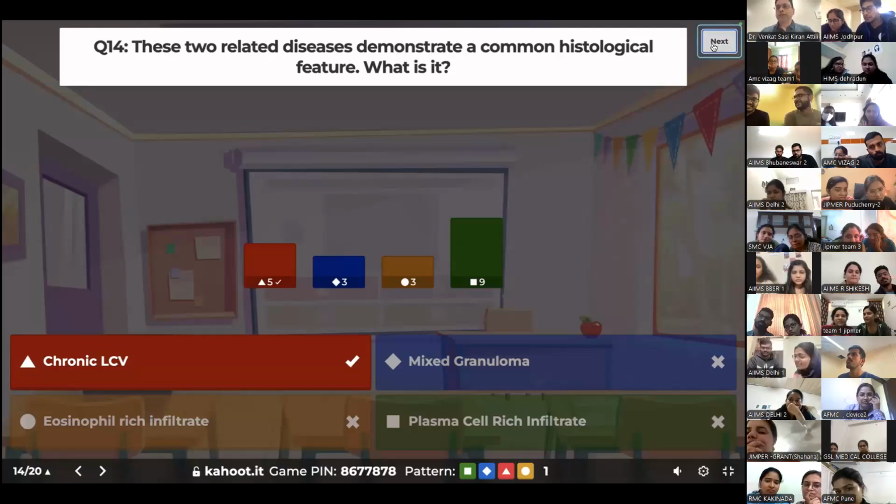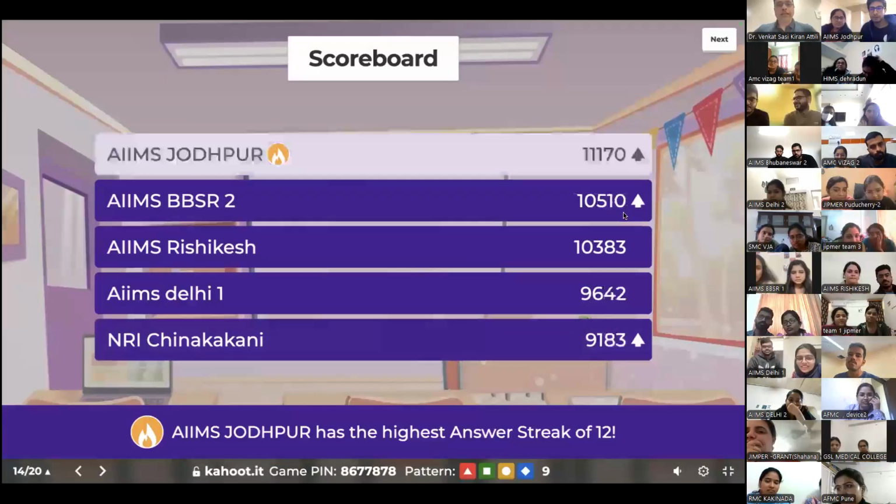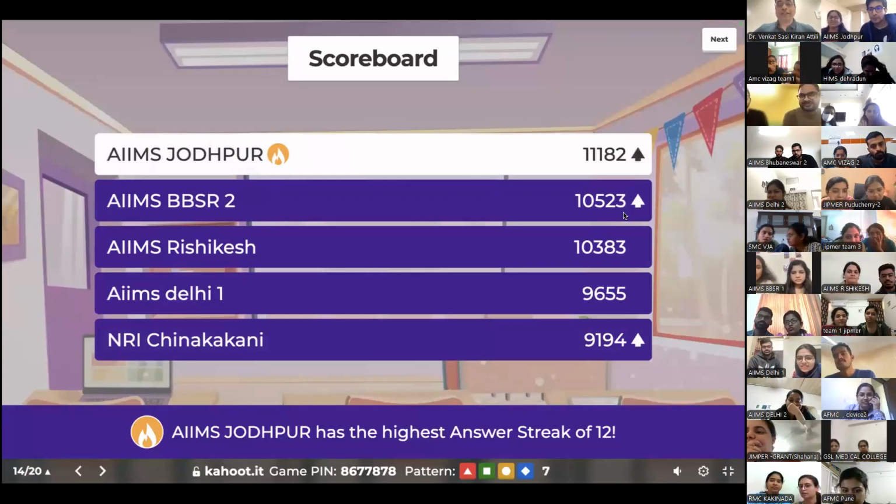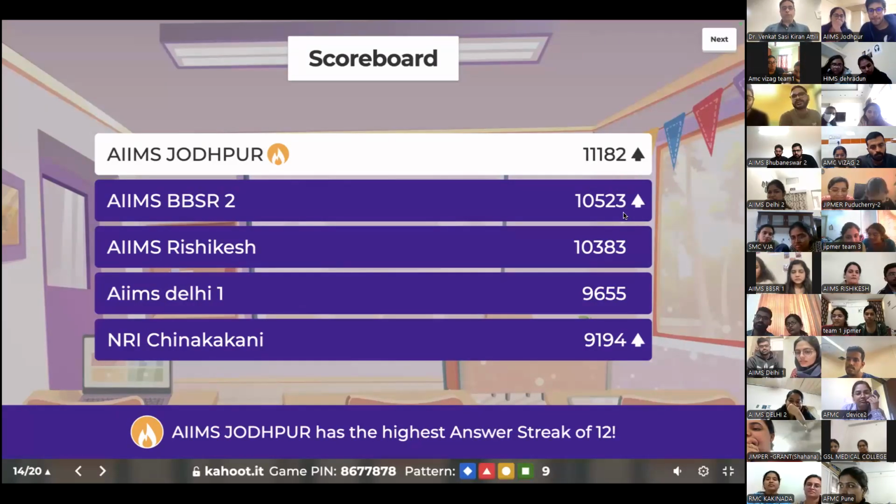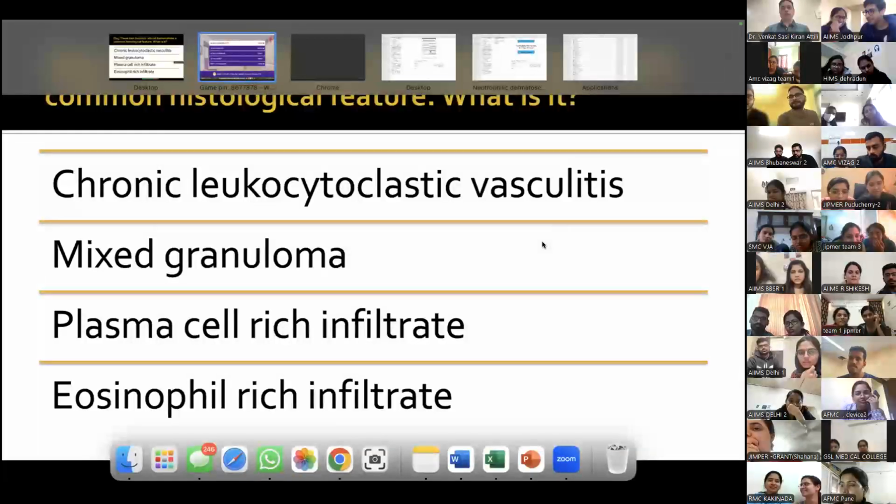Okay. So let's see what the leaderboard is like. AIIMS Jodhpur is now leading with the highest answer streak of 12. That's awesome. Then AIIMS Bhubaneswar 2, AIIMS Rishikesh, AIIMS Delhi 1, and NRI Chinakakani. Okay, very close, very close. So the top 4 teams are very close, followed by NRH Chinakakani, which is only 500 points behind. So we've got 6 more questions, I think. So there's still a chance for the rest of you.